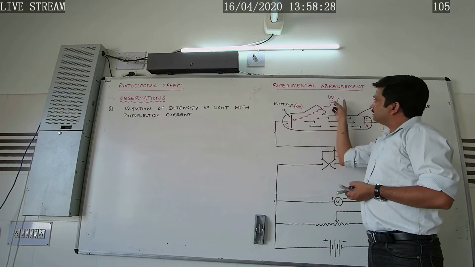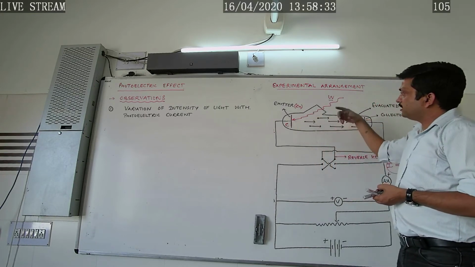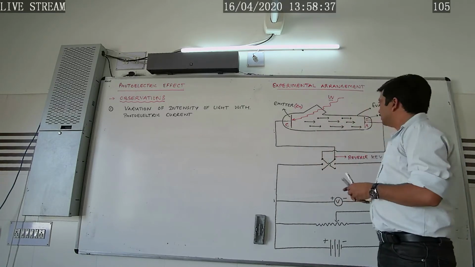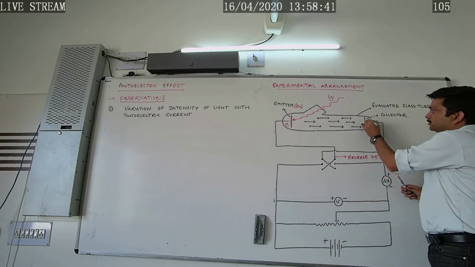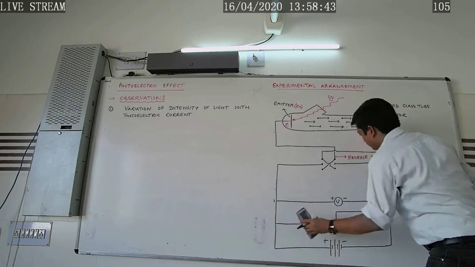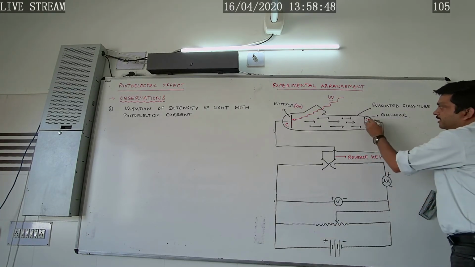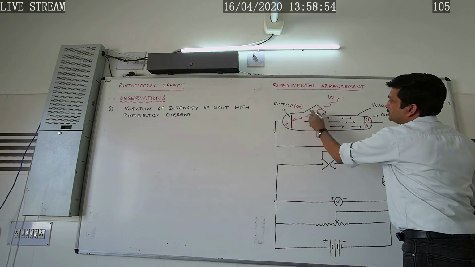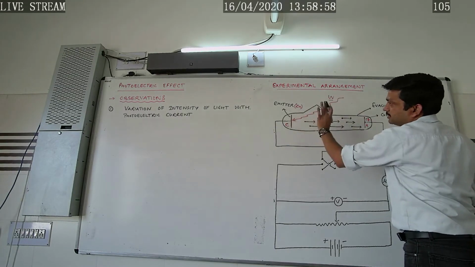So we can say the intensity of the incident radiation is strictly proportional to the photoelectric current in the circuit, provided the collector is maintained at a positive accelerating potential, the frequency of the incident radiation is kept constant and the intensity is varied.